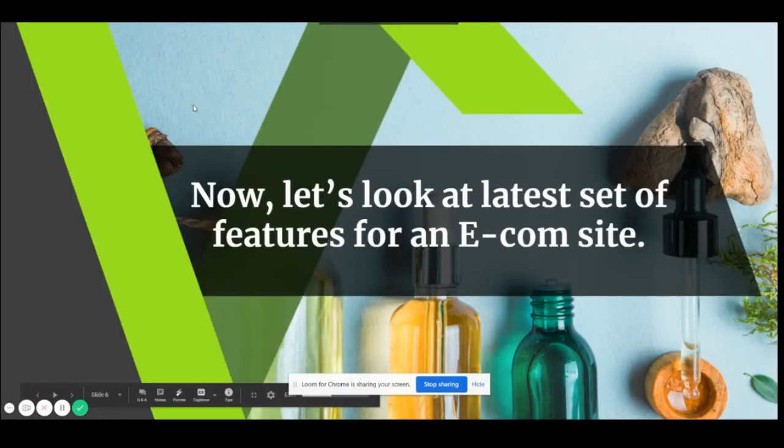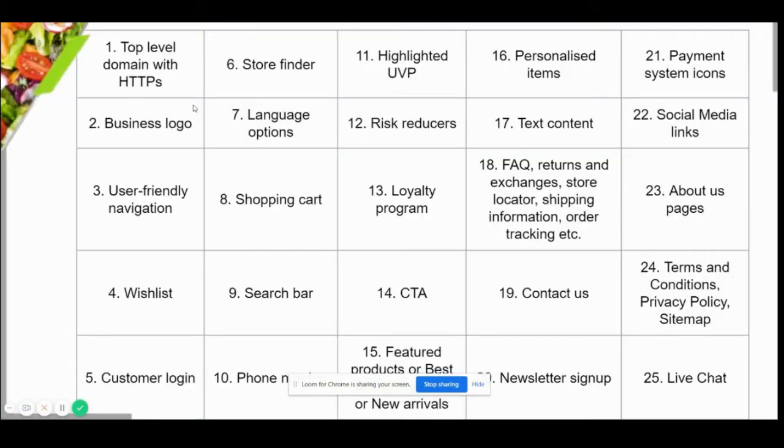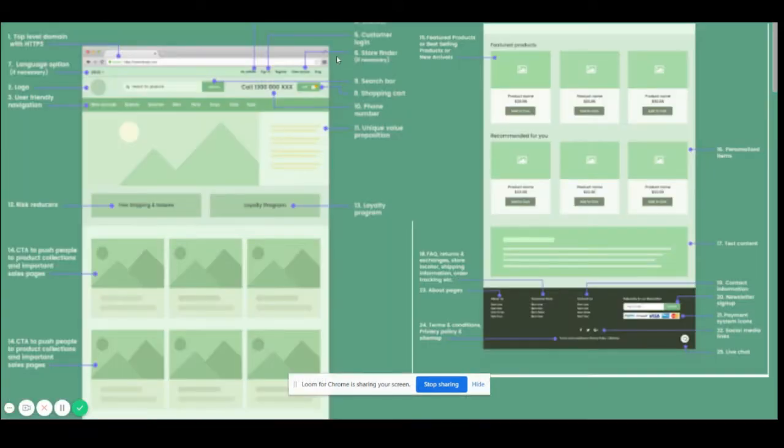Okay. Now let's look at the features. When you talk about features for an e-commerce site, what are the things which come to mind? One is things at the home, header and footer features list. What that means is, for example, do you want to have any language options here? Then the navigation.